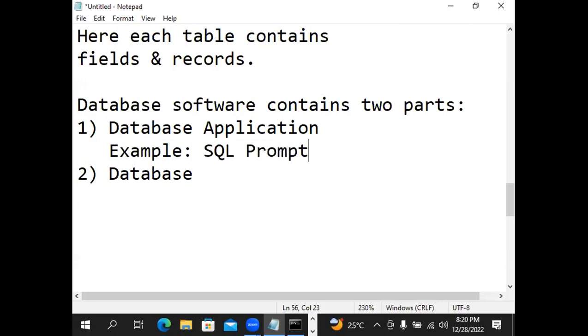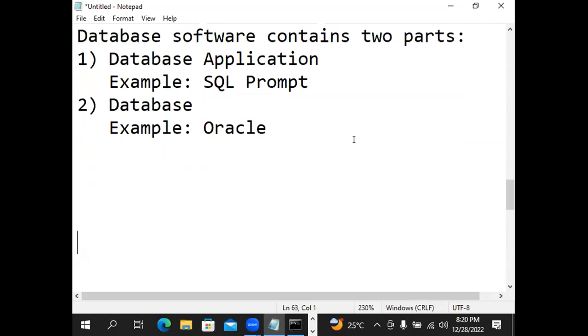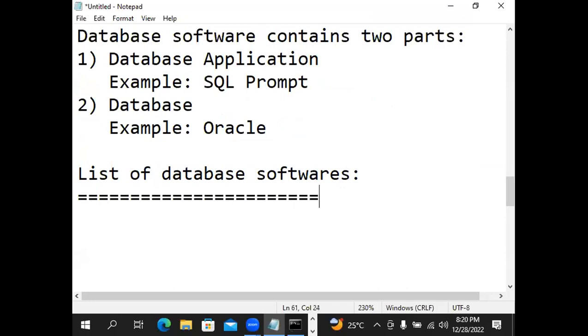Here, an example: SQL prompt. Here, an example: Oracle. SQL prompt is different, Oracle is different. So the example of a database application is the SQL prompt. The example of a database is Oracle. Okay. Here I will give 100% clarity. I will give the list of database softwares.